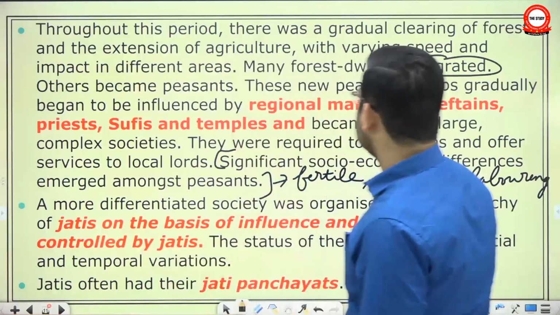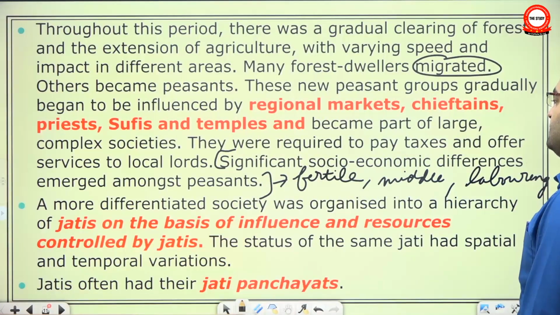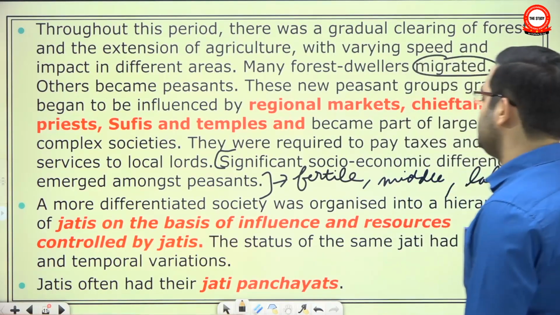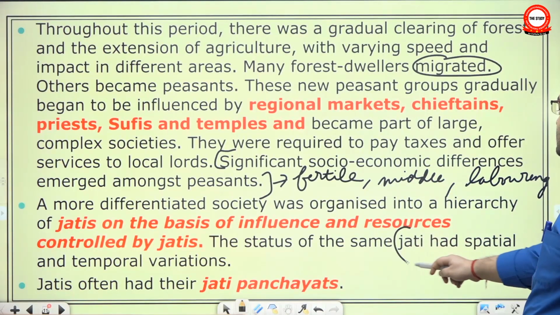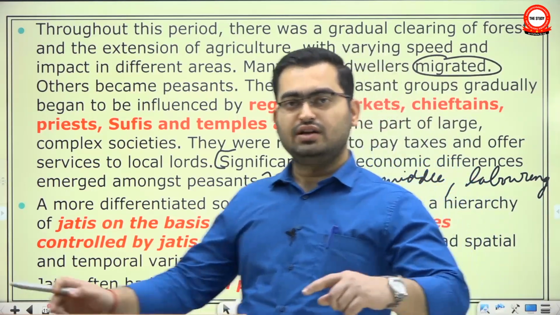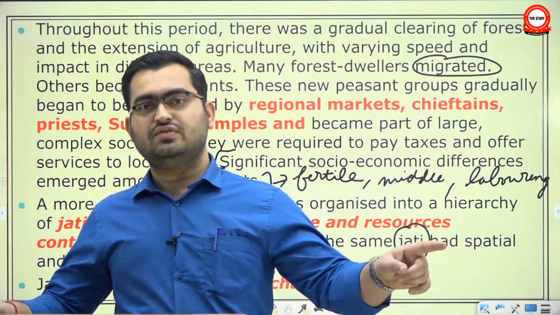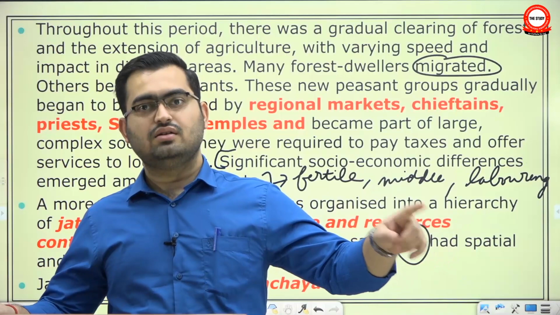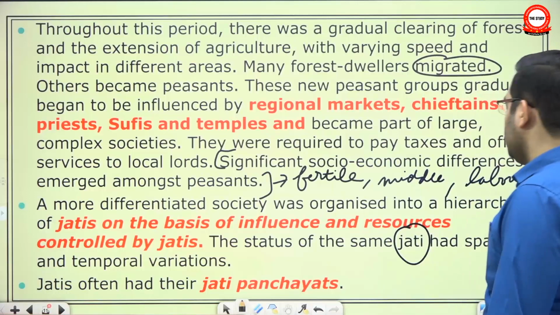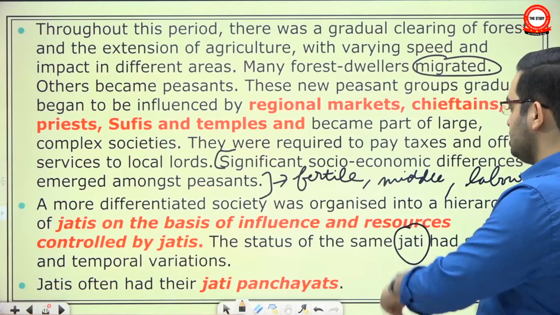So this is what it says here, that significant socio-economic differences emerged among peasants. A more differentiated society was organized into a hierarchy of jatis on the basis of influence and resources controlled by jatis. Jati means caste. The status of the same jati had spatial and temporal variation. For example, if a particular jati had limited access to resources in a particular area, then its social and political influence will be less. But in another area, if it had access to a lot of land, economically prosperous, then it will be politically powerful as well. So even a single jati can have a different position in the social hierarchy at different points.